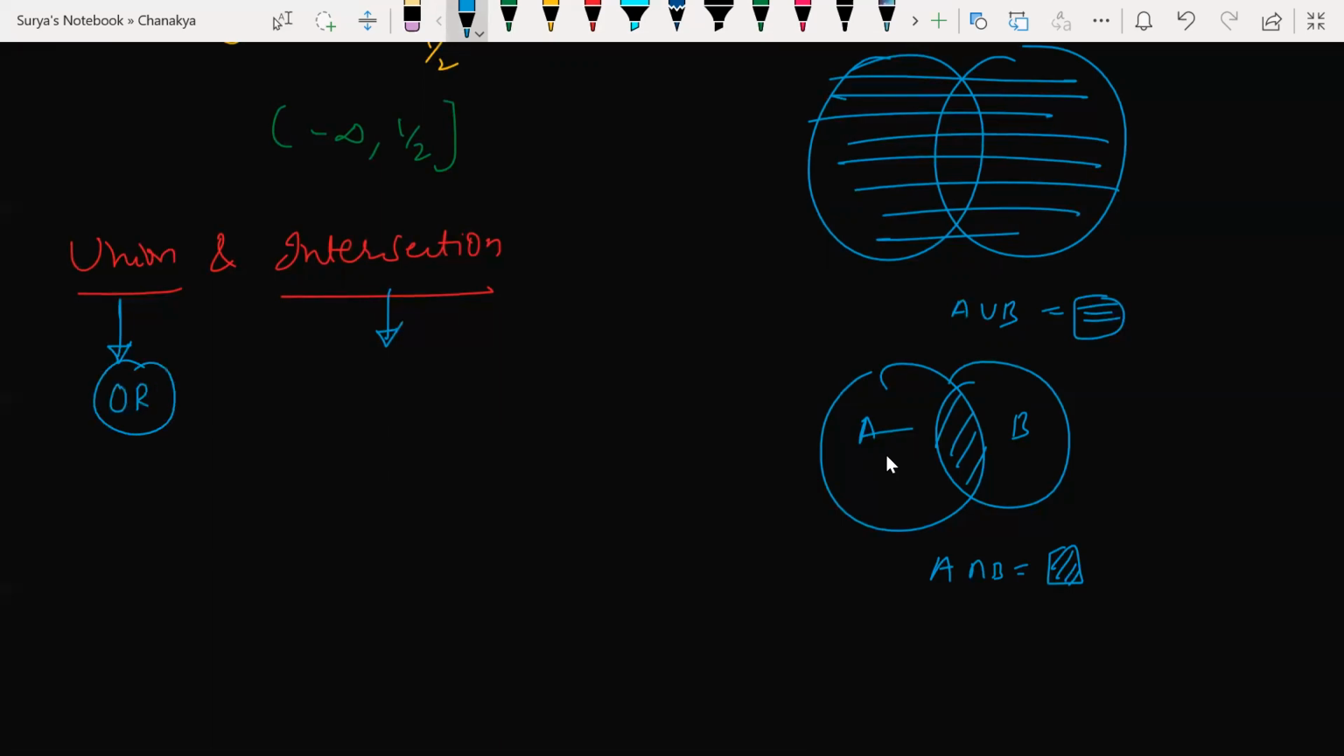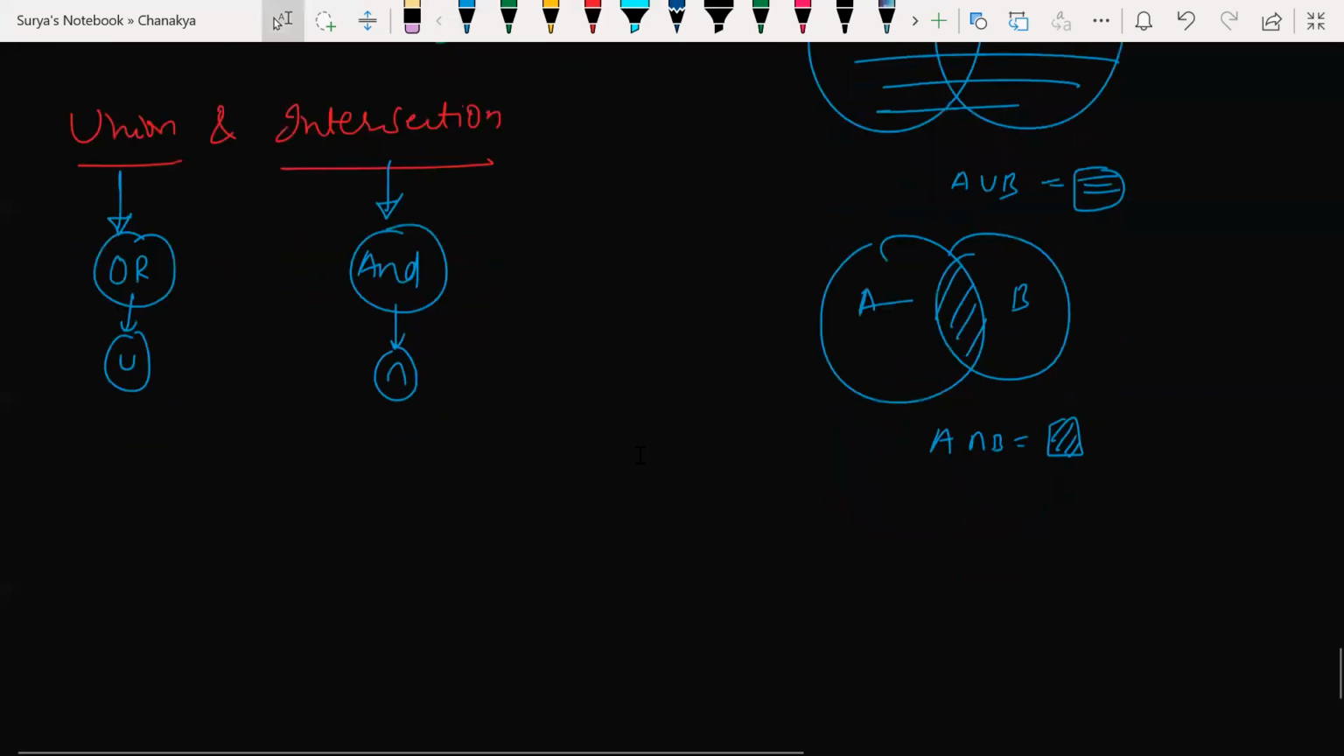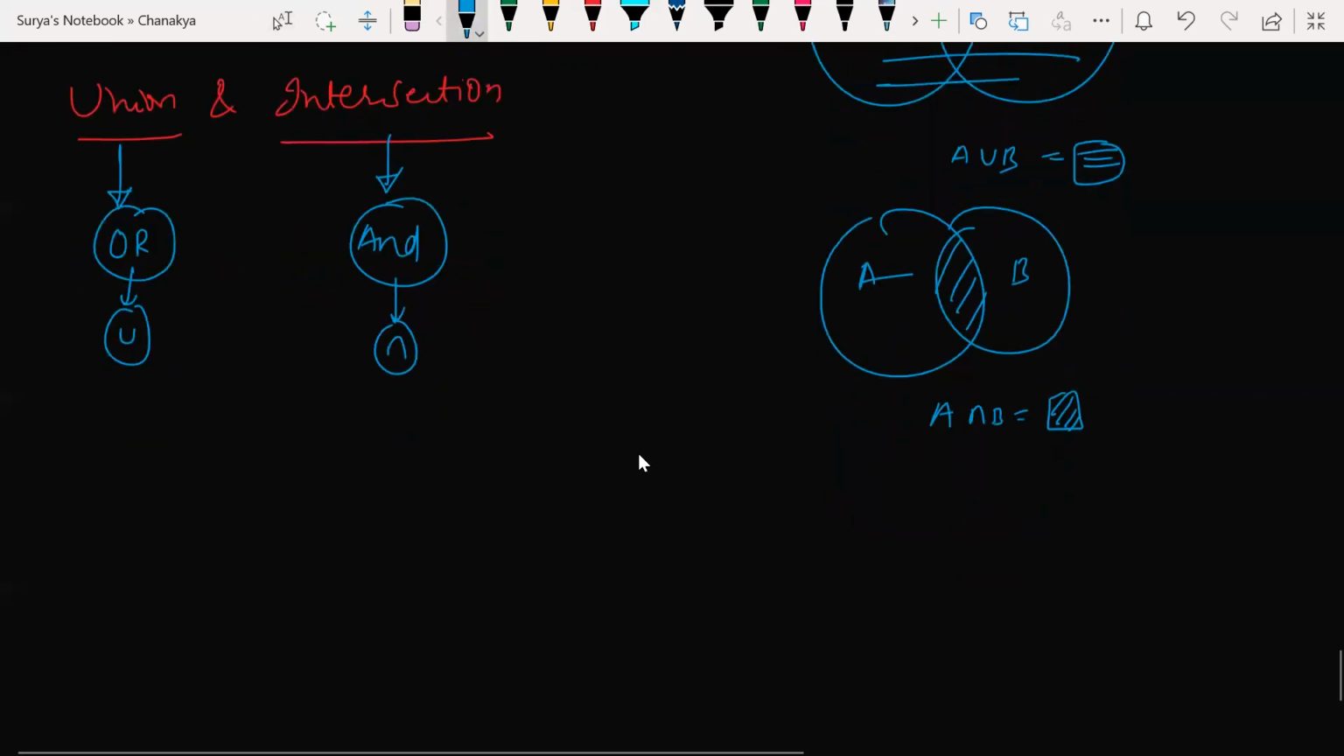Wherever you find "or", you must use union. Wherever you find "and", you must use intersection. Or symbol is union and symbol is intersection. Be careful. Yes, we'll solve the question. Just the basic idea is enough for that.